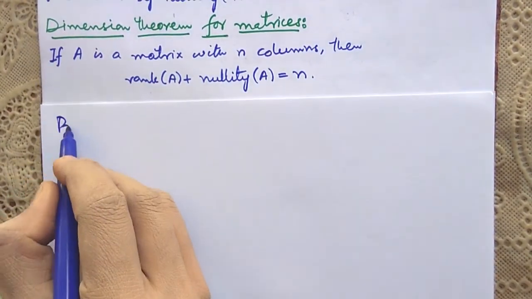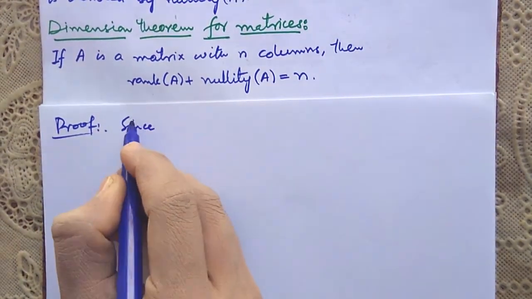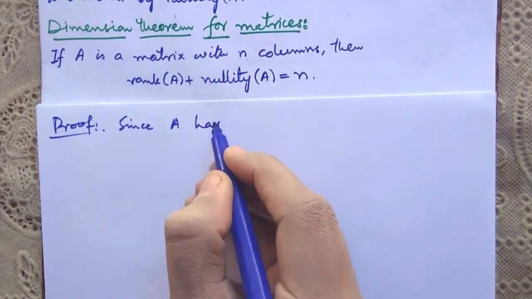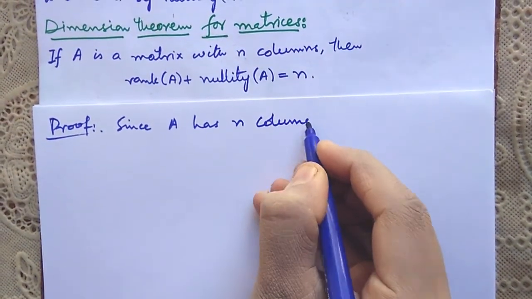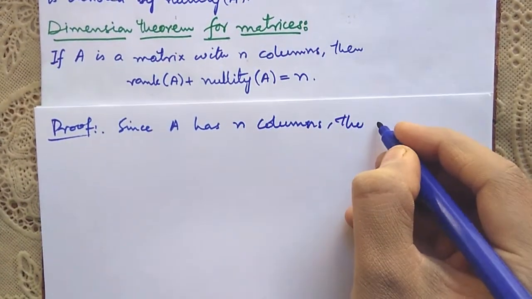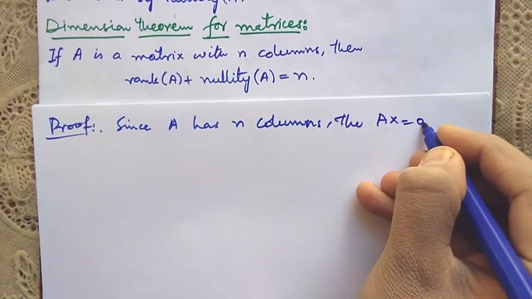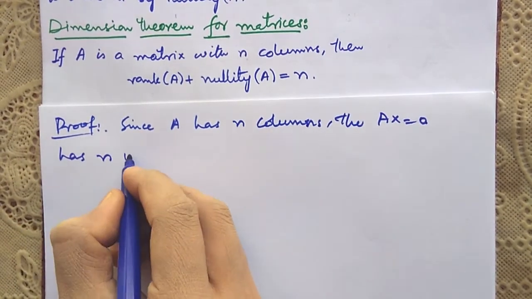So, proof: since A has n columns, the homogeneous system Ax is equal to 0 has n unknowns.